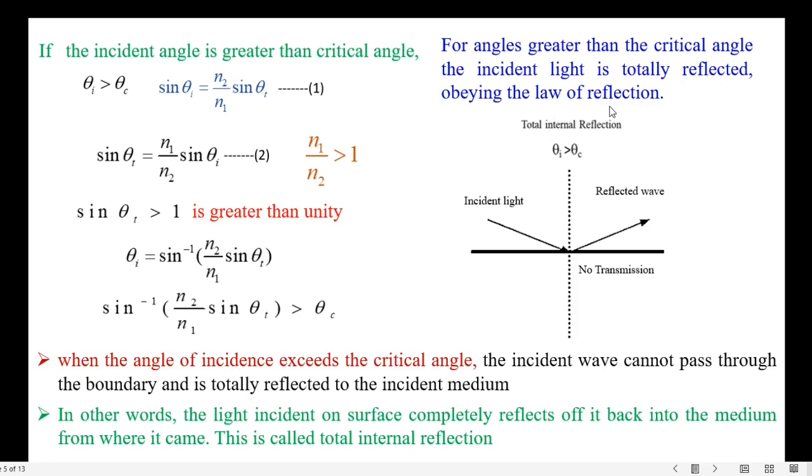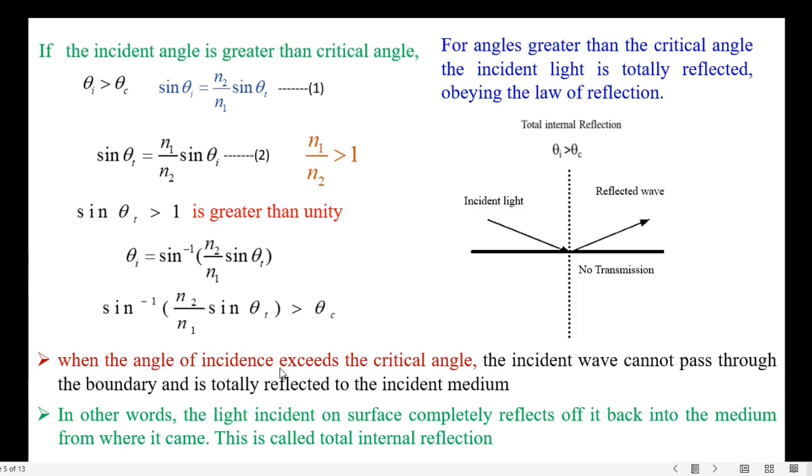Thus, obeying the law of reflection, let us rearrange equation 1, that is sin theta t equals N1 over N2 times sin theta I. We know that N1 is greater than N2, therefore the ratio of refractive indices must be greater than 1. Therefore, sin theta t will be greater than unity. As well, from equation 1, theta I equals inverse sine of N2 over N1 times sin theta t, which is greater than theta c.